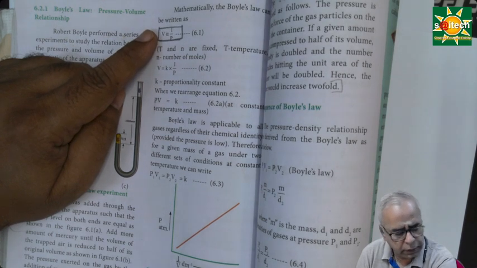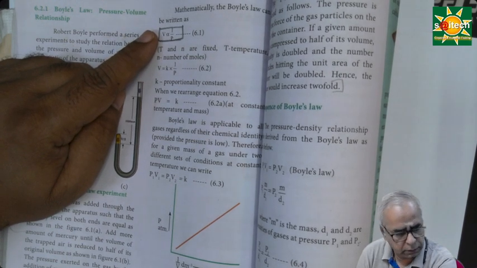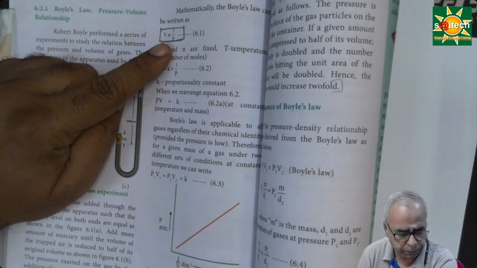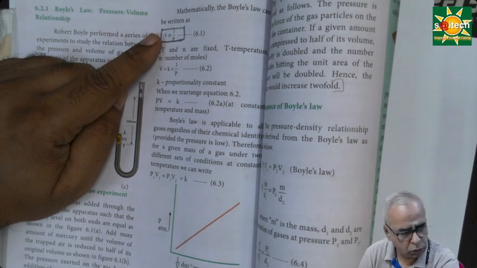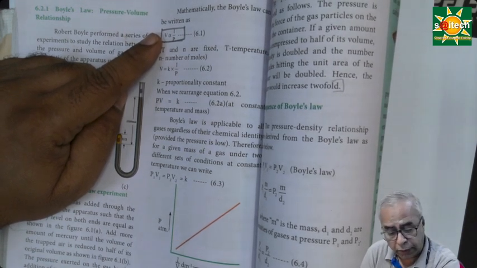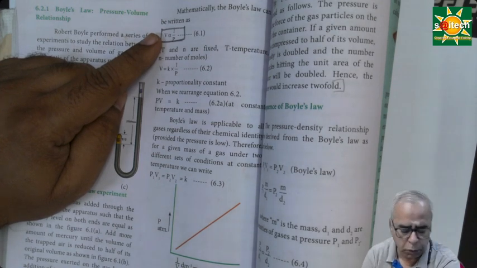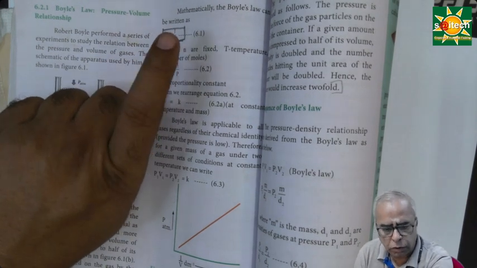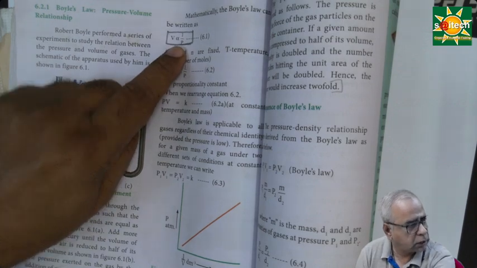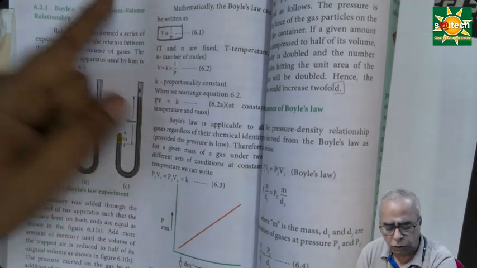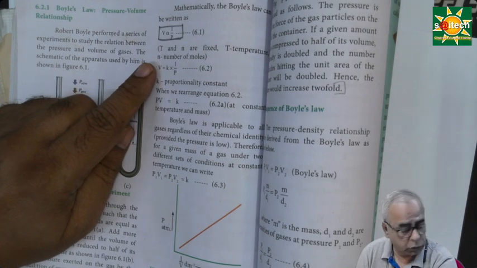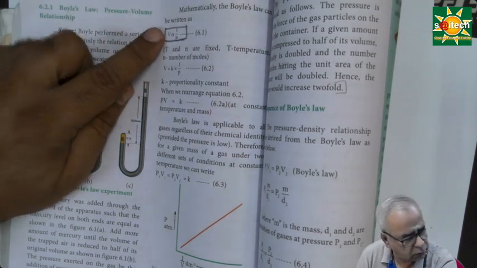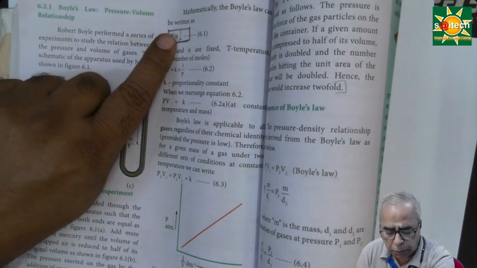But let us modify slightly. Volume of a gas. The volume of a gas is inversely proportional to pressure. And third step, for any amount of gas, no. The volume of a given amount of gas, that is very important. Given amount means it's a restricted amount. This amount represents mass. So the volume of a given mass of a gas, you just follow how I refine the language, is inversely proportional to pressure.